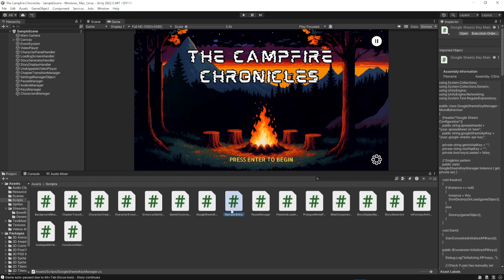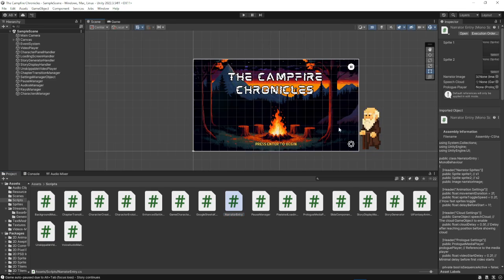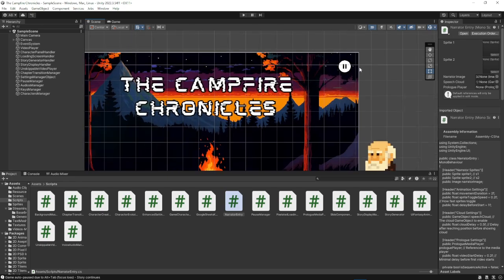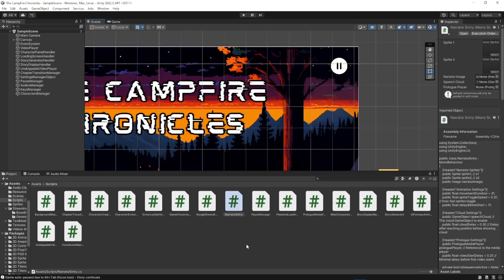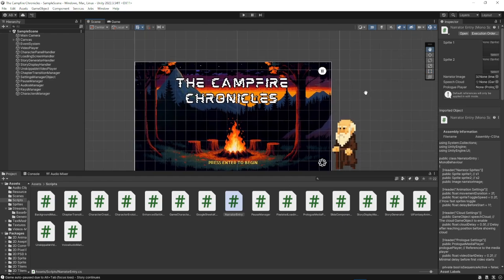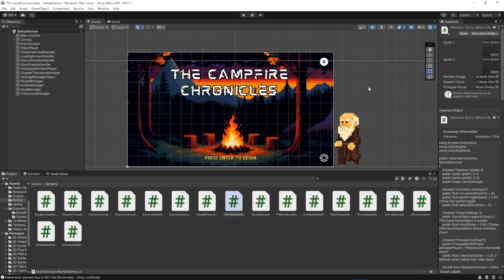Then the narrator entry is basically a small script that moves this component from here to here when the game begins. And pause manager basically works for the pause component. Pixelated loading comes when we are sending data into the APIs and receiving the data. It's basically sort of an animation to show how the thing is working. So the slide component basically moves this component up and this component down and then starts the game. The story display manager synchronizes the text printing and the audio playing one to one.